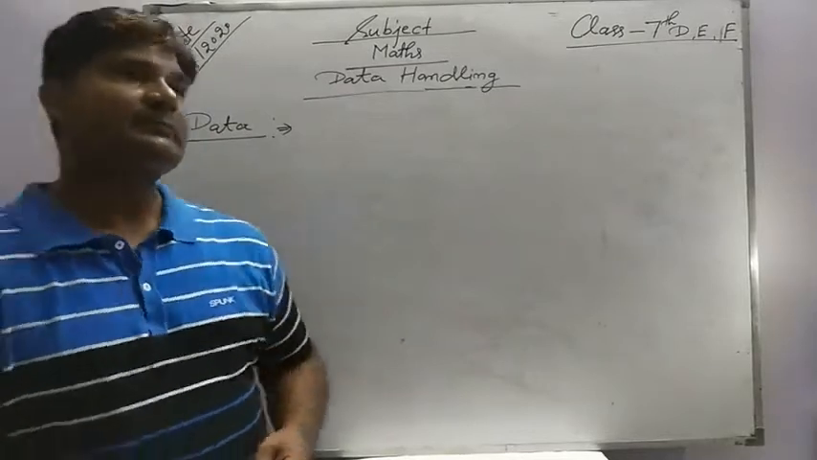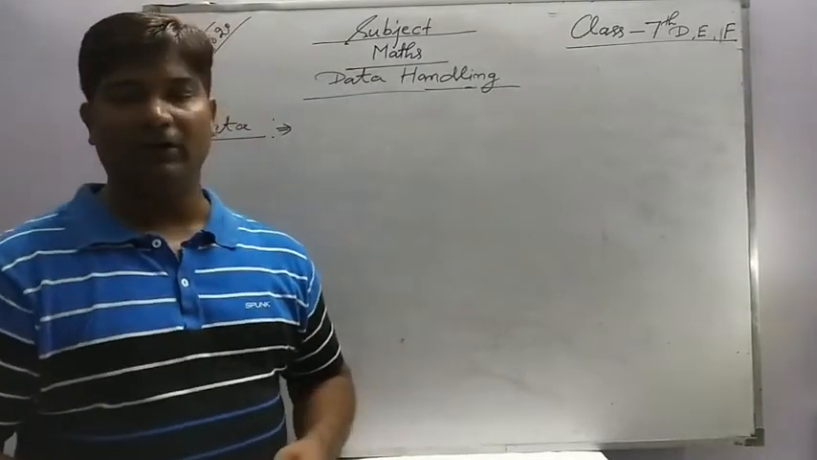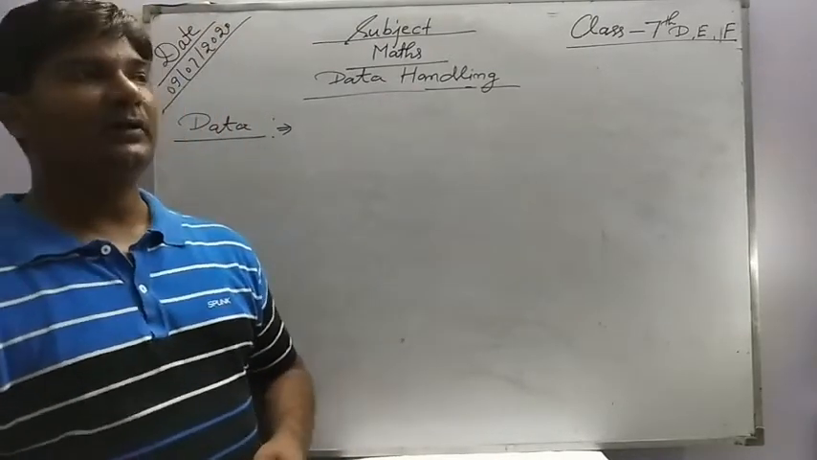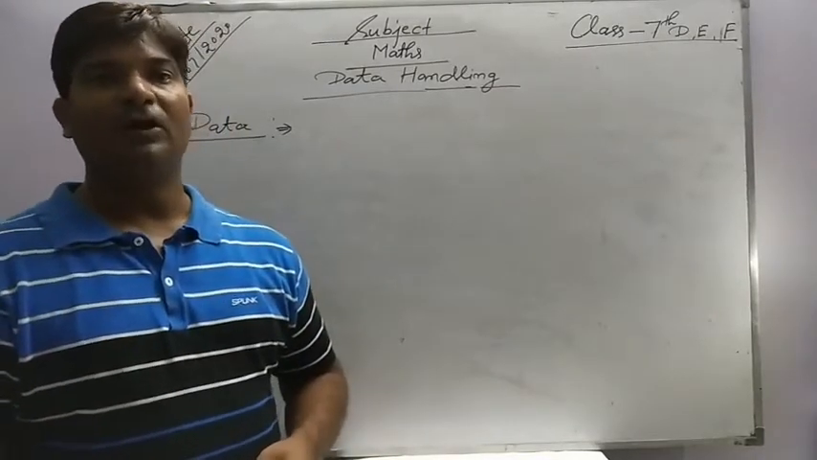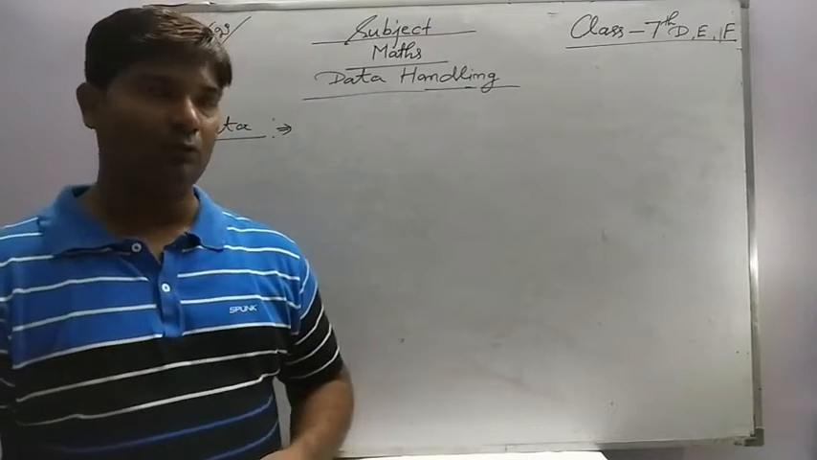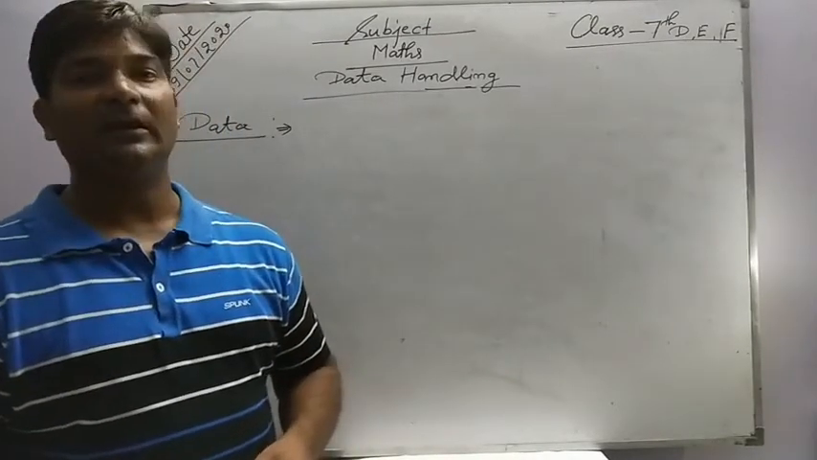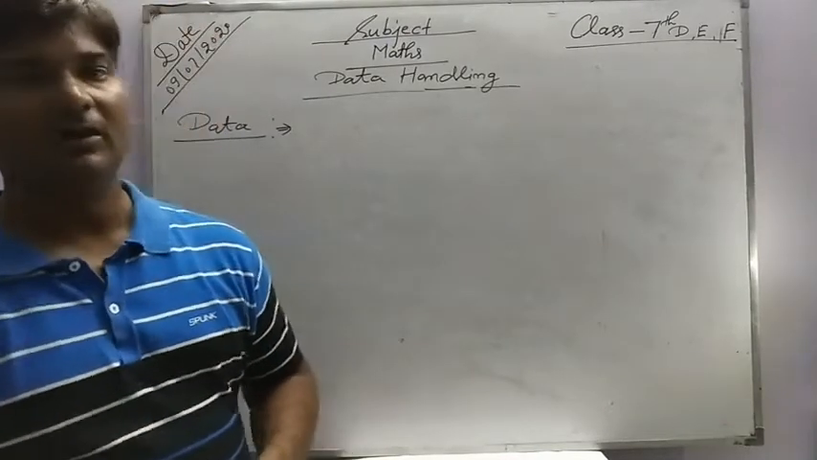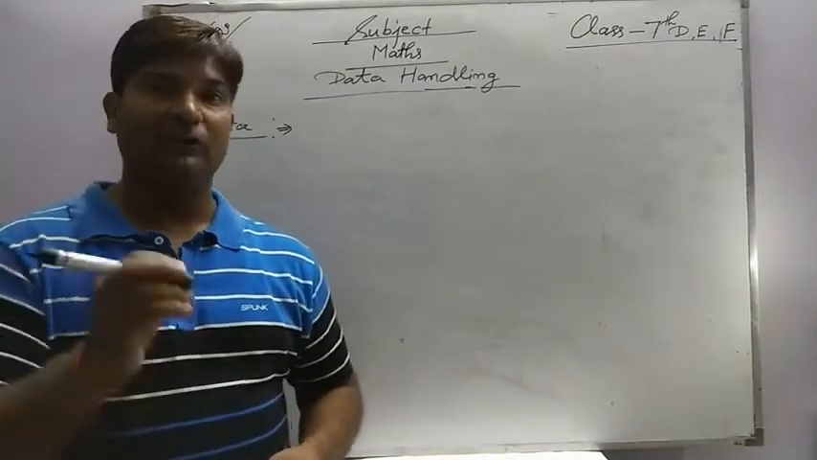Suppose there are 50 students in your class, and I say collect the information of the students' birth months. Then what do you do? You have to go to the students and ask in which month they were born, and after that you will write the month's name. So this is the information that you collected.